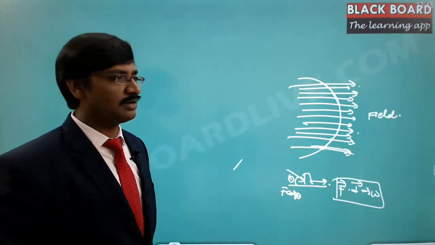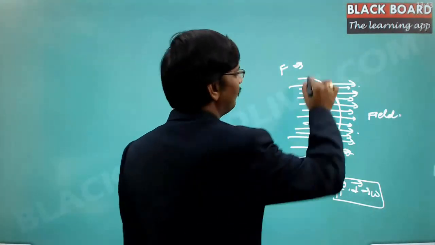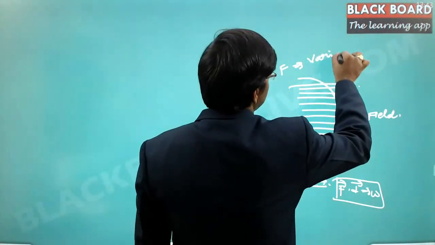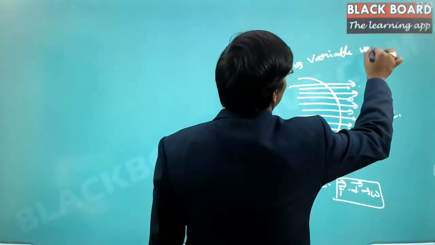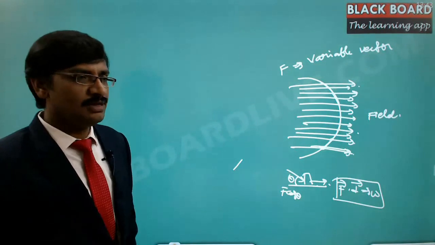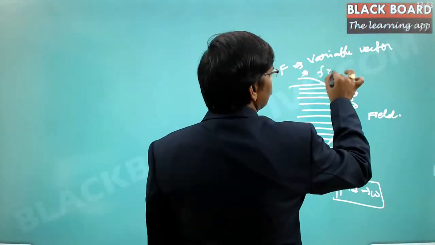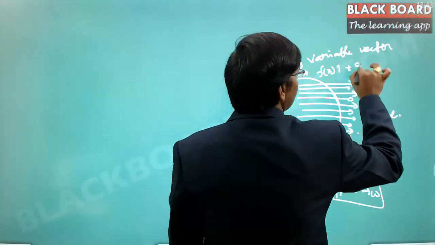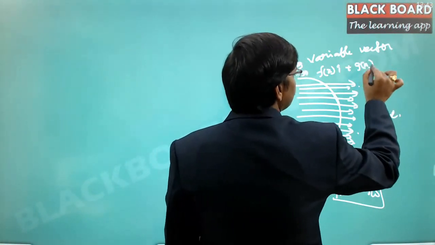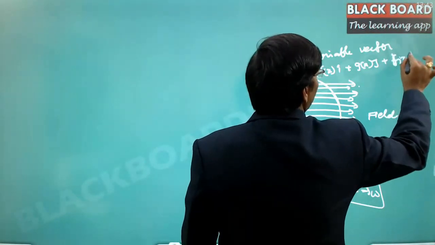So in this particular case, the F is expressed as a variable vector. Let us say this is some function of x into i plus some function of x into j plus some function of x into k.